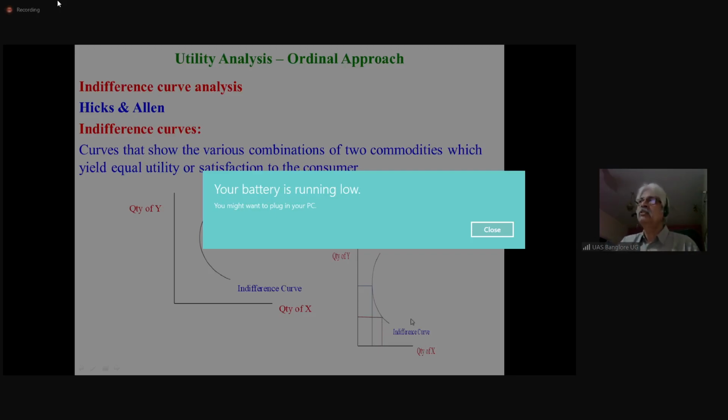Indifferent means what? Without giving any preference to this combination or that combination. Whichever combination it can be, we are happy. That is indifference. Many times we say you have an indifferent attitude. You don't care.